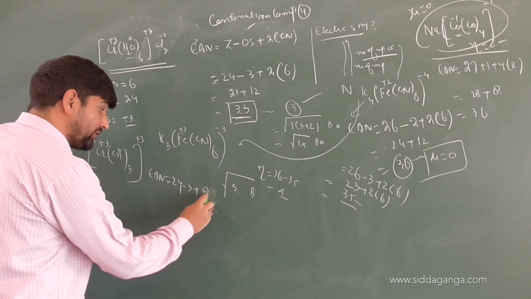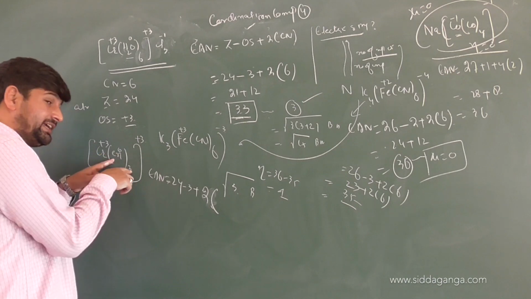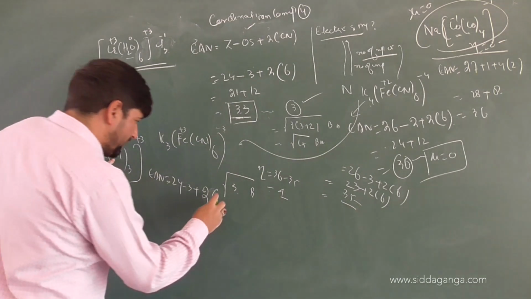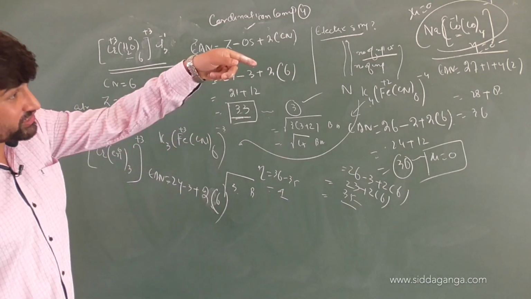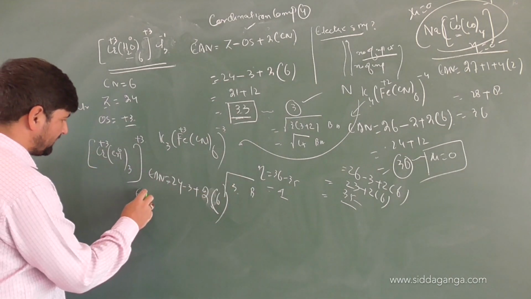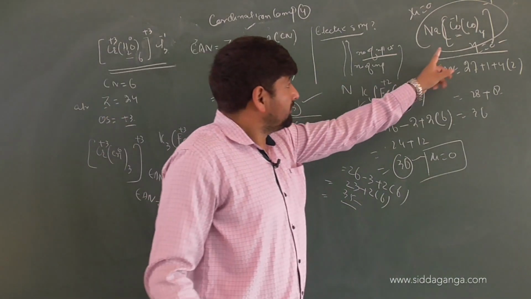2 is the number of electrons donated, and it's a bidentate ligand, and there are 3 bidentate ligands. Each bidentate ligand donates 2. 3 bidentate ligands will donate 6. Or if you want to change that formula and make things much clearer to yourself, you can also write effective atomic number for your clearance.